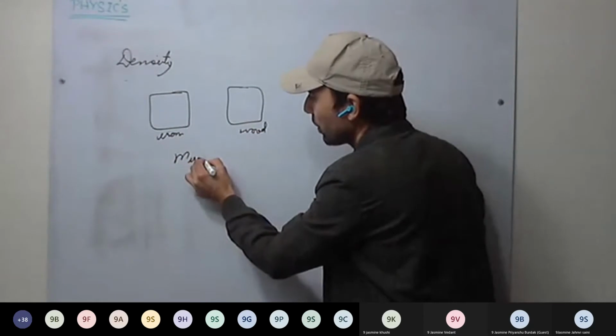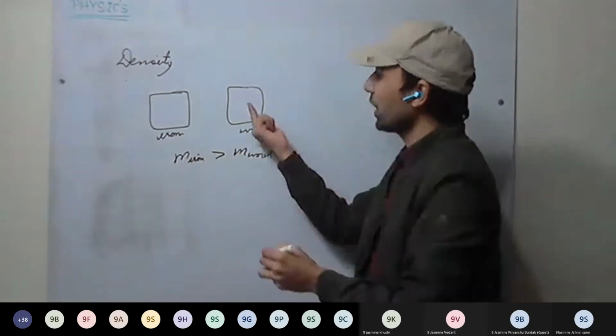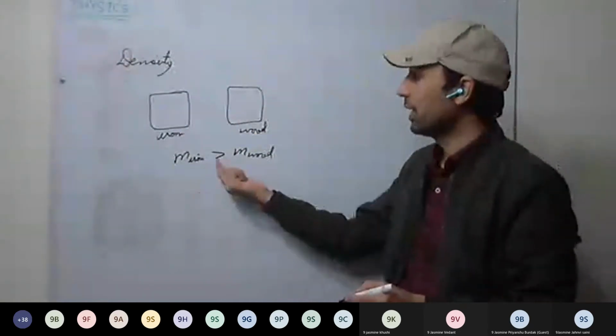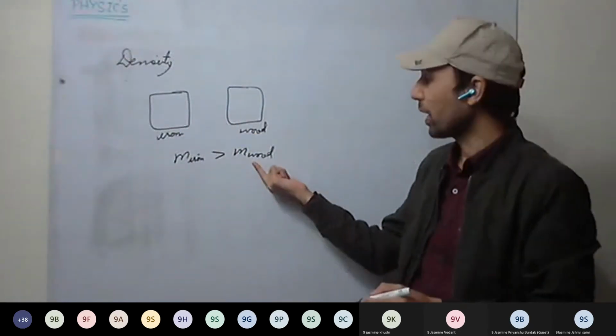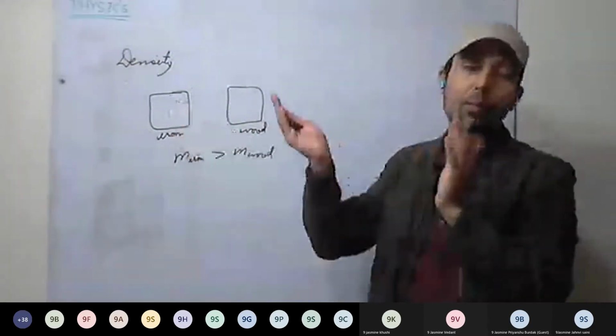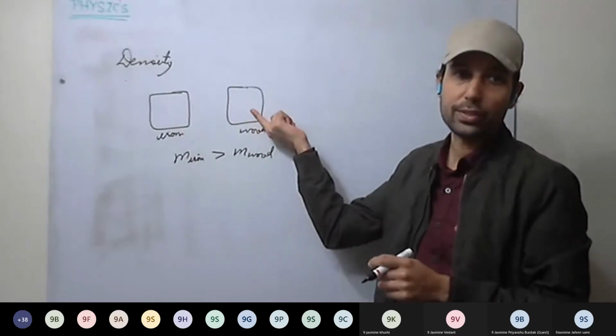Mass of iron will be more as compared to mass of wood. So if we are taking the same volume and we compare the mass, mass of iron will be more as compared to mass of the wood. It means the particles in iron are more heavy and more closely packed as compared to wood.